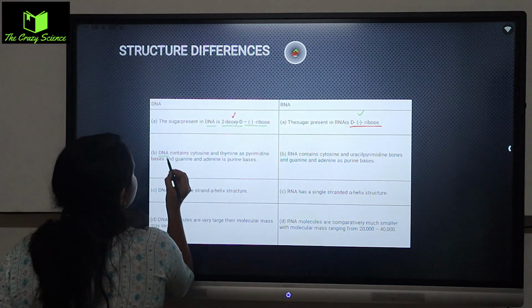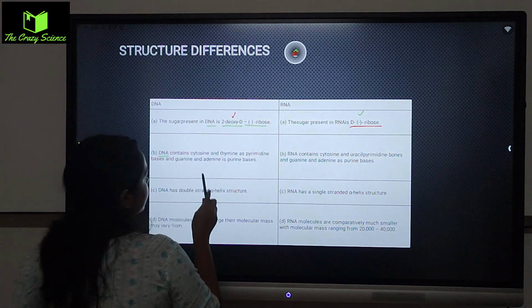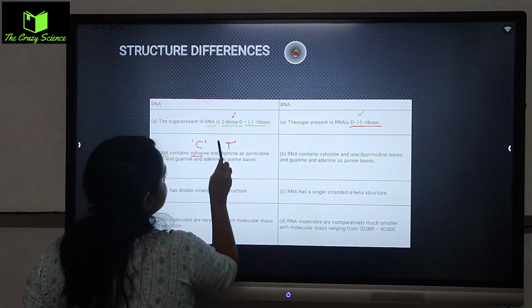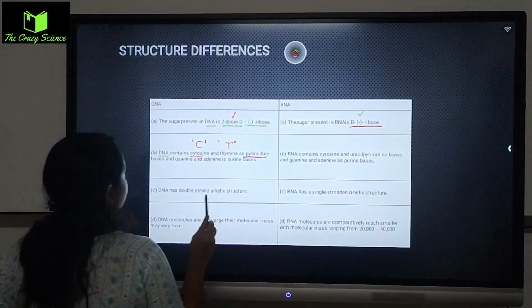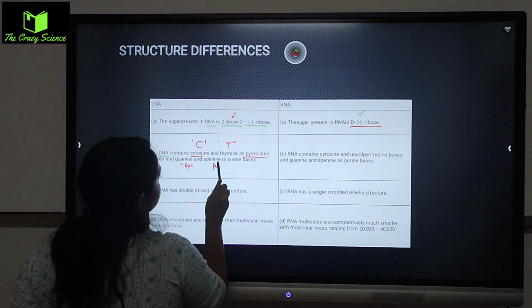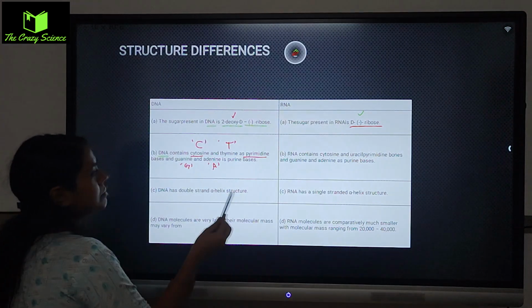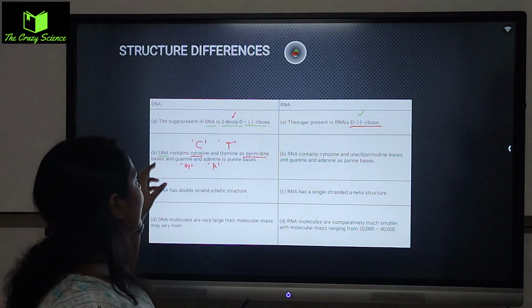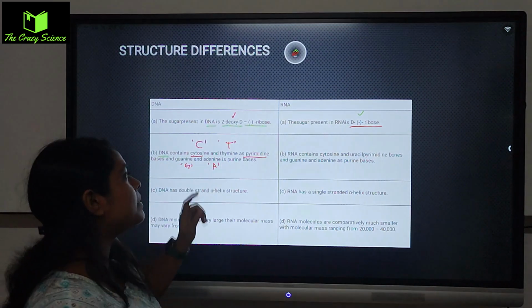Second, DNA contains cytosine and thymine. Cytosine we call C, and thymine we call T, and these are pyrimidine bases, while guanine and adenine are purine bases. Guanine and adenine are the same in DNA and RNA, but the main differences you will see are in the pyrimidine part.